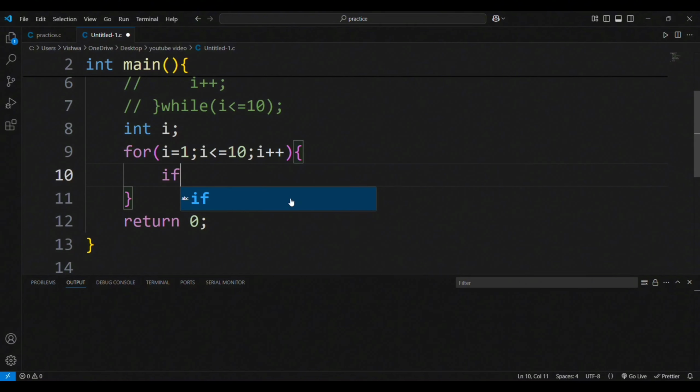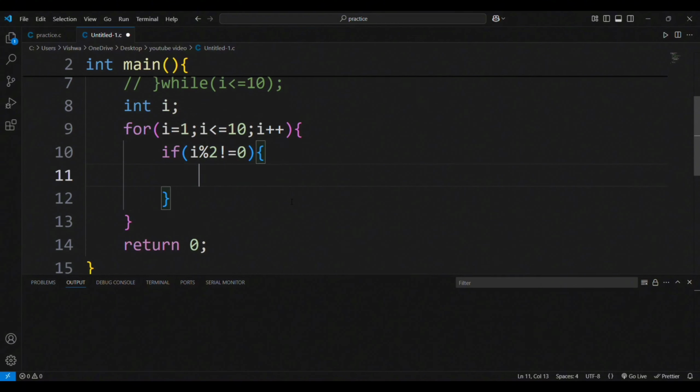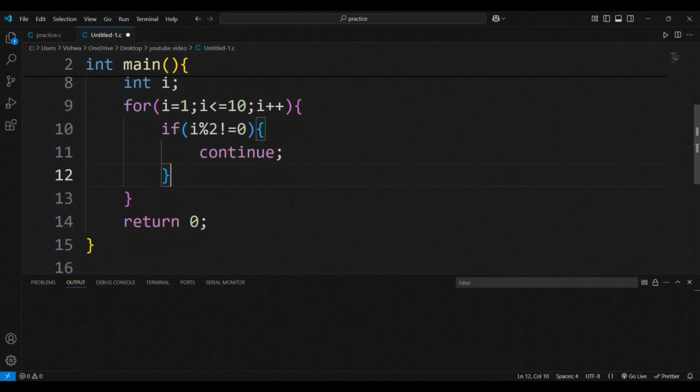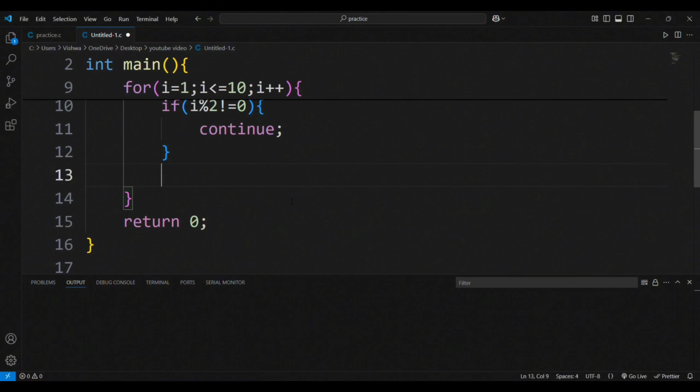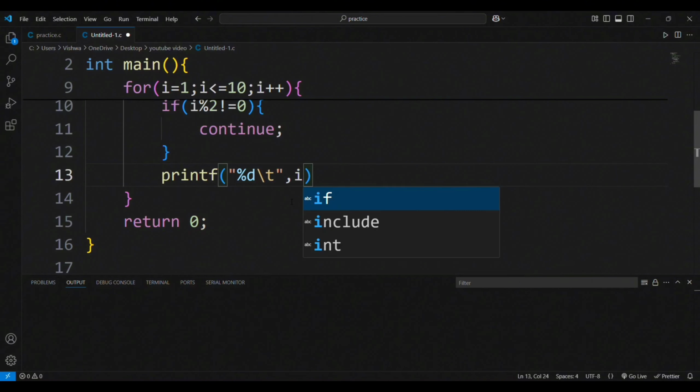Next we add if statement, if i % 2 not equal to 0, then we will add continue statement. And next here we will add printf statement, printf("%d\t", i).